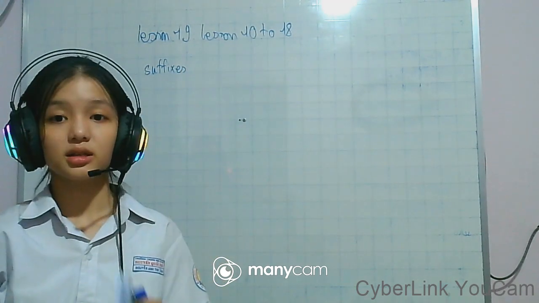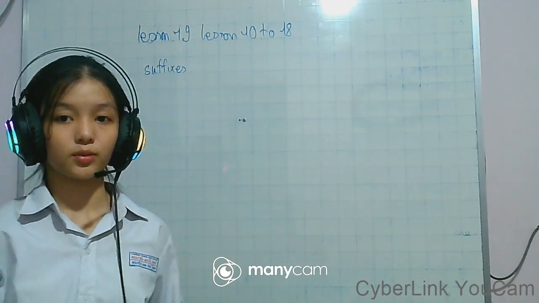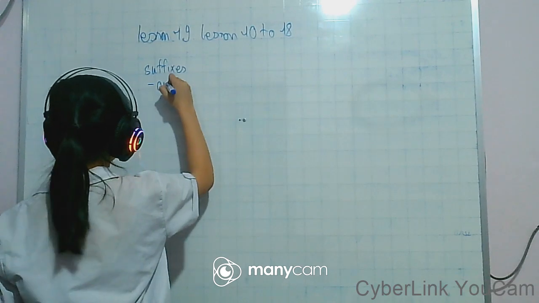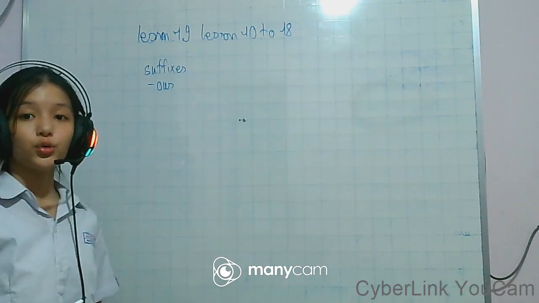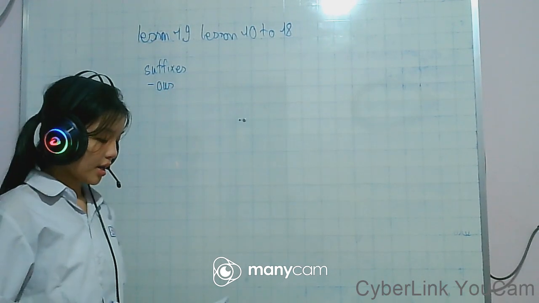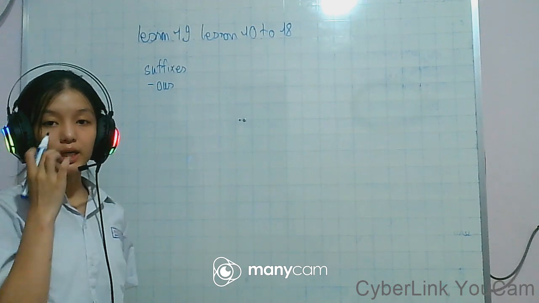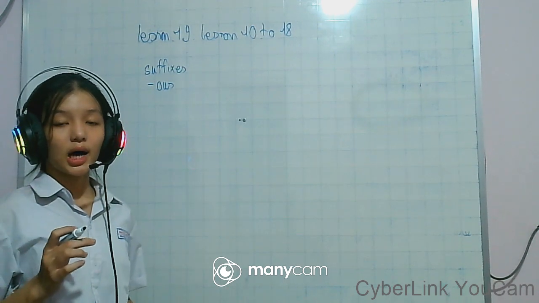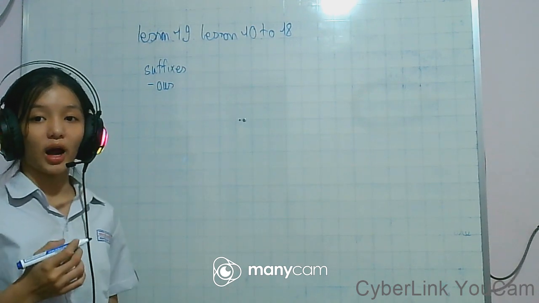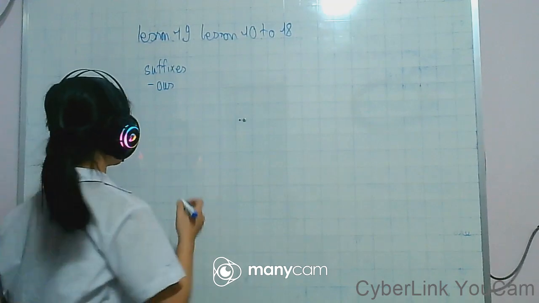Let's see some examples. O-U-S, it ends with ous. Let's look at the sentence that has an adjective ending with ous.